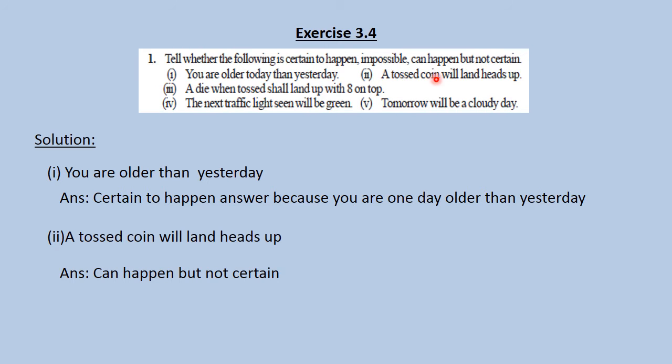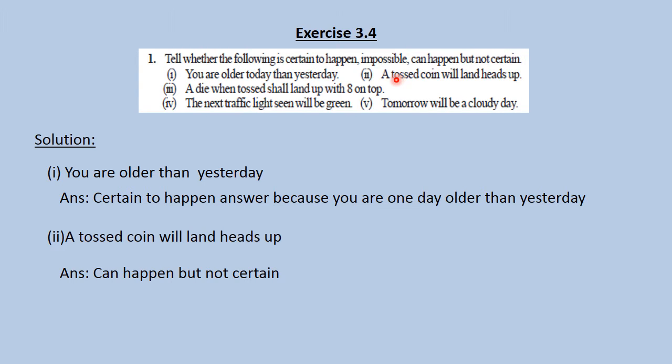A tossed coin will land heads up. If you take a 1 rupee coin, it will show head. There are two faces of a coin, isn't it? One is head, the other one is tail.